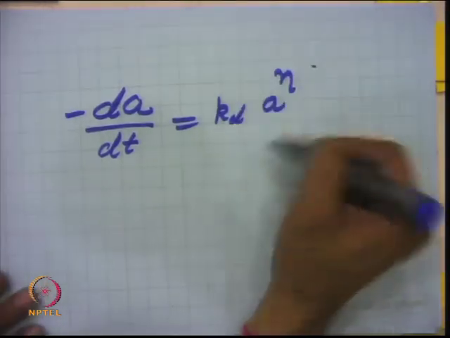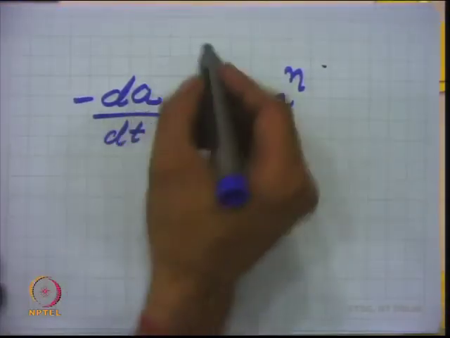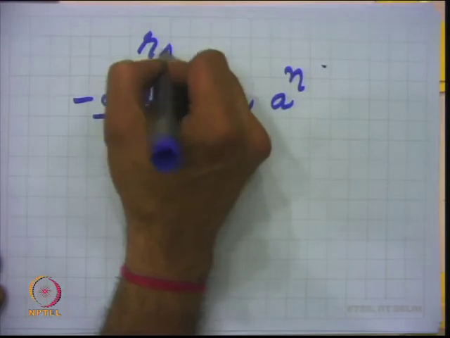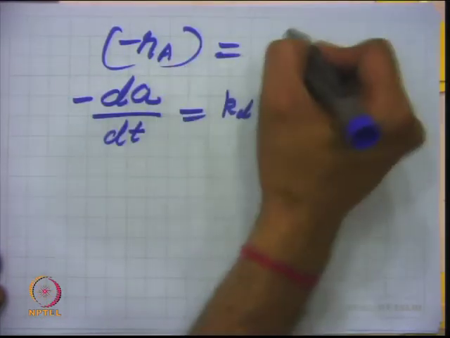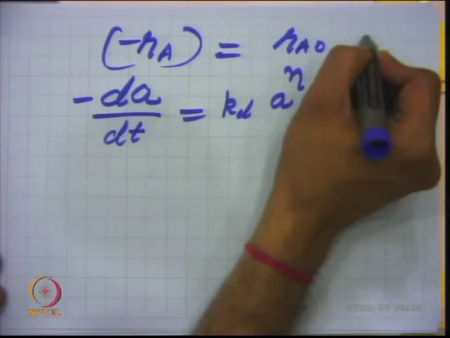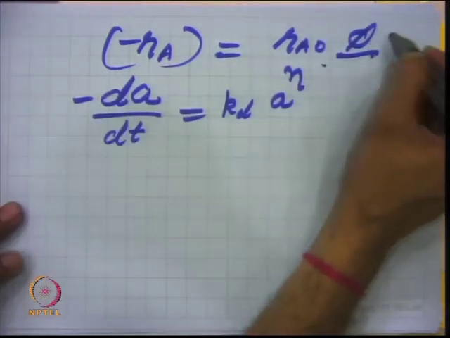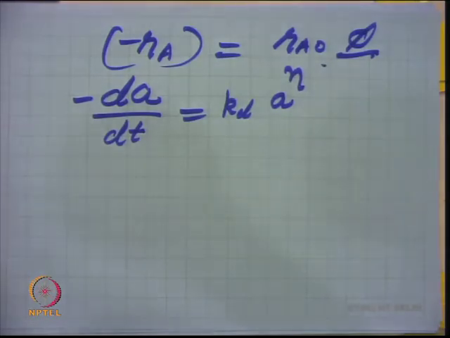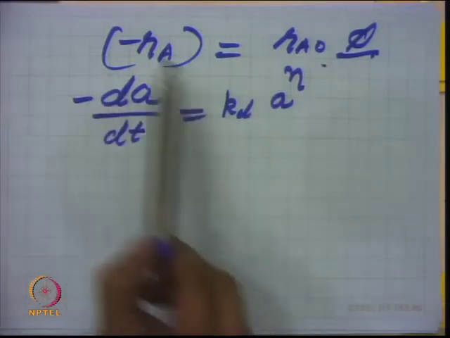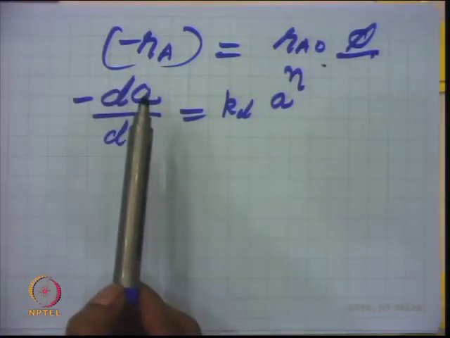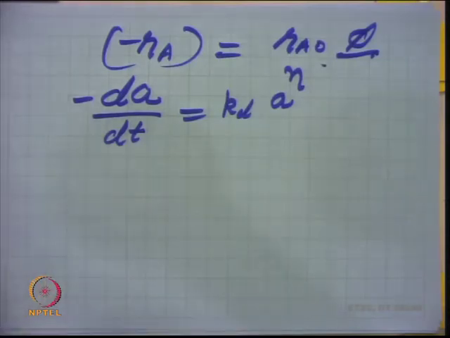When I write rate minus R A, it can be written in terms of R A 0 times some function of this, which can be calculated from this. So, this is basically the activity of a catalyst, and how it drops will depend on the mechanism of the catalytic reaction. This drop in activity, as I said, may be because of fouling, poisoning, or sintering.